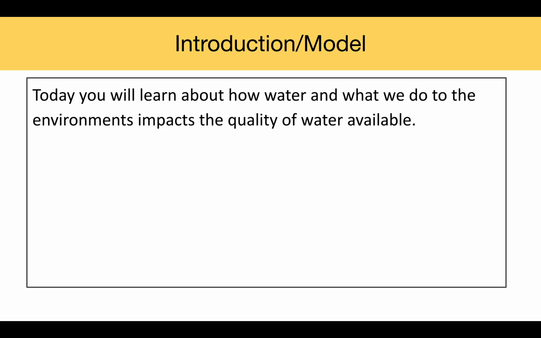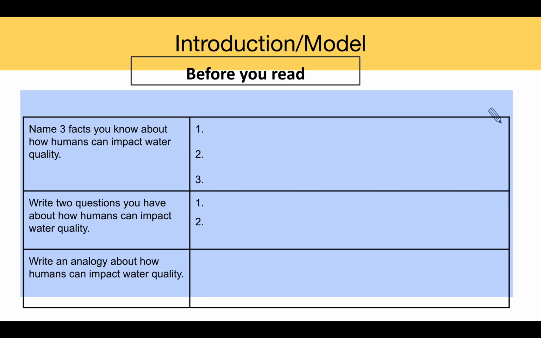Before you read, name 3 facts you know about how humans can impact water quality. Next, write 2 questions you have about how humans can impact quality of water. And finally, write an analogy about how humans can impact water quality.